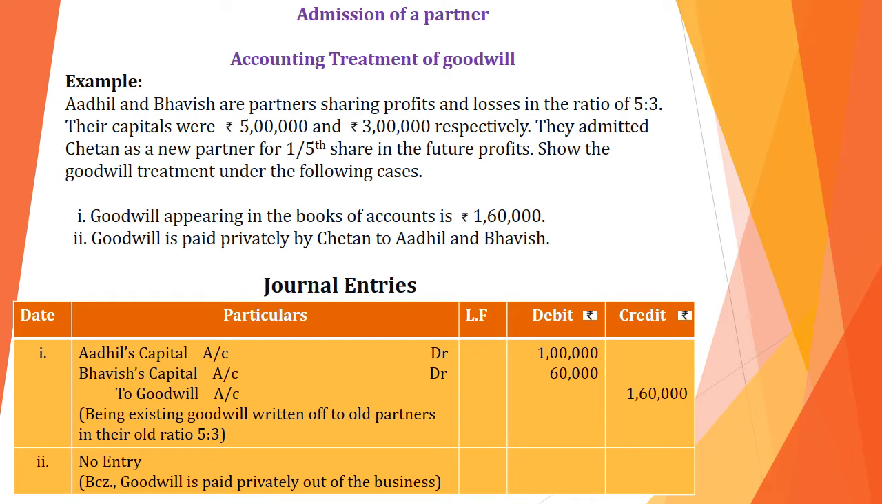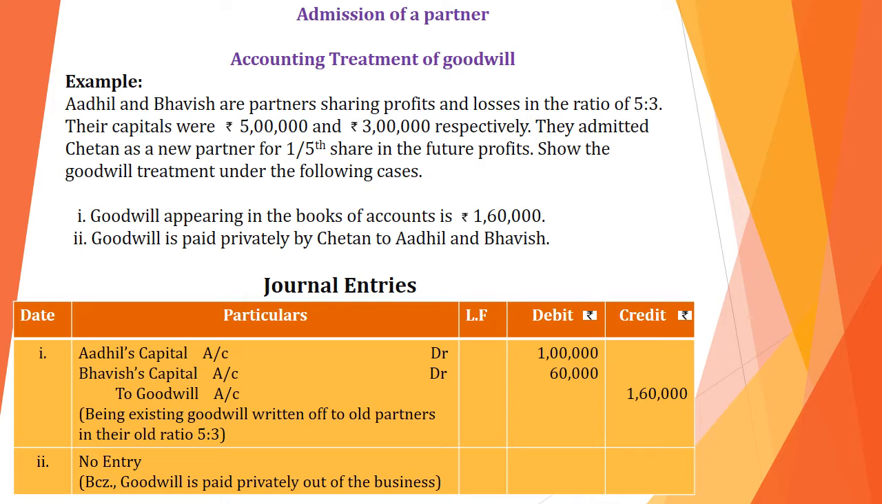Okay. So listen to the first journal entry. Adil's capital account debit, Bhavish capital account debit, to goodwill account. So that 1,60,000 we have to distribute in their old ratio 5:3. So we have to write the narration also. Being existing goodwill written off to old partners in their old ratio. So in this way we have to pass a journal entry for existing goodwill.